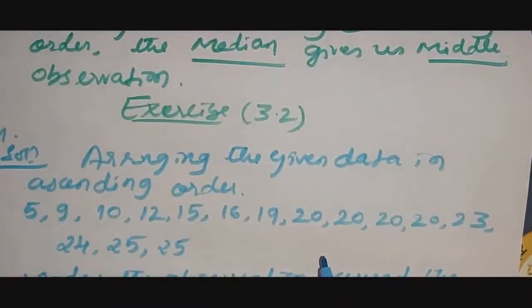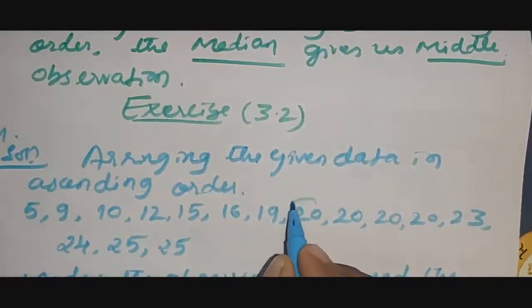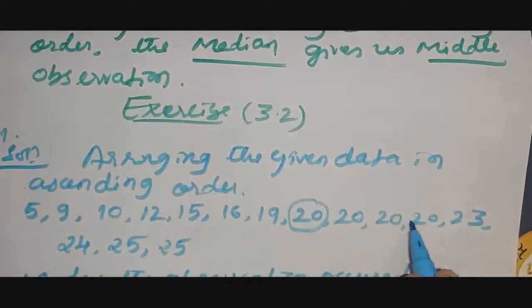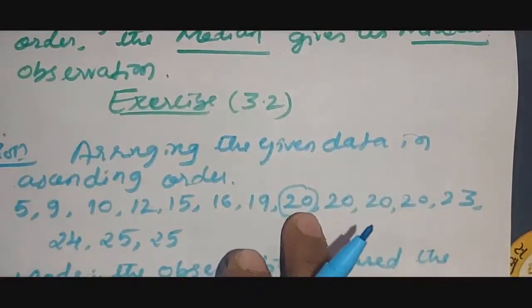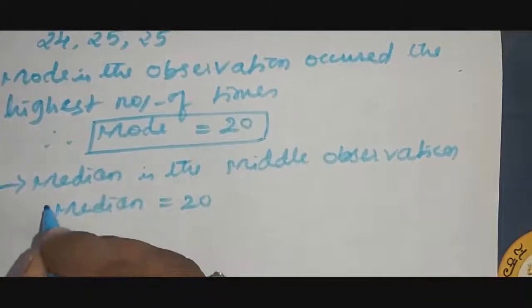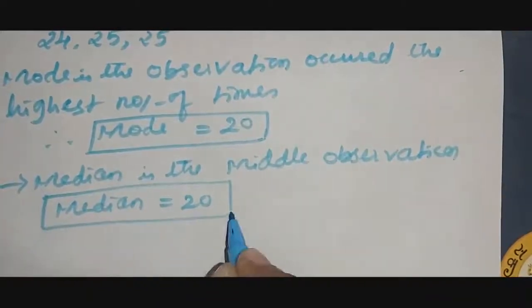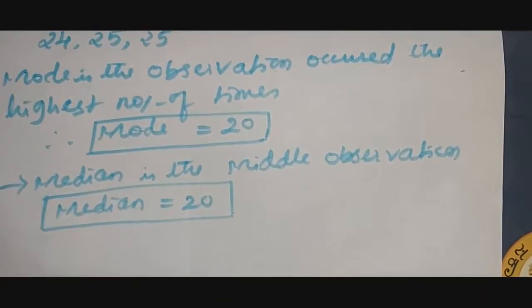Total 15 are there, so this side 7, that side 7, and middle 1. 1, 2, 3, 4, 5, 6, 7, so after 7, here I get 20. 7 plus 7 is 14, plus the middle 1 is 15. Therefore the middle observation is 20. Therefore median is 20. They also asked, are they the same?